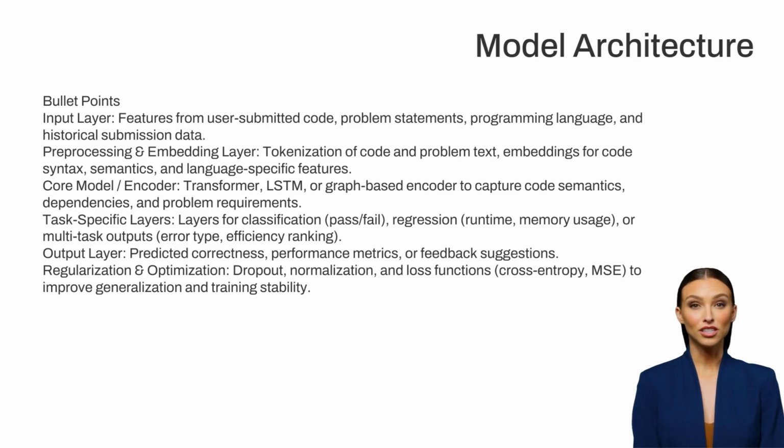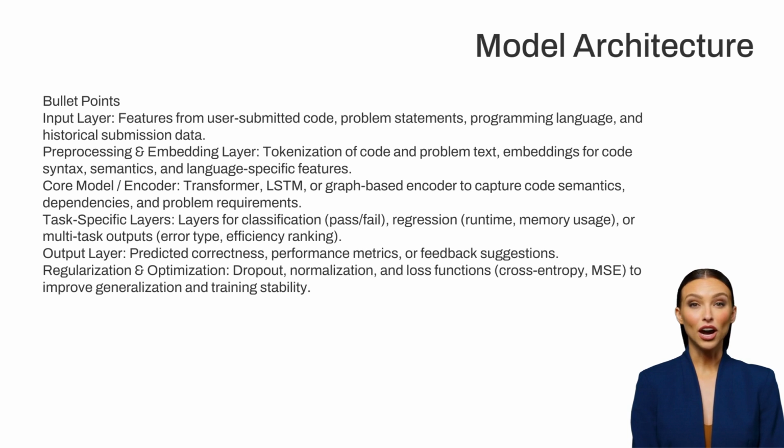Language-specific features such as syntax trees, API usage, or code length are also encoded. Pre-trained embeddings, like CodeBERT, or custom embeddings, can be used to represent both code and text semantically. 3. Core model/encoder. The encoder is the central part of the architecture.